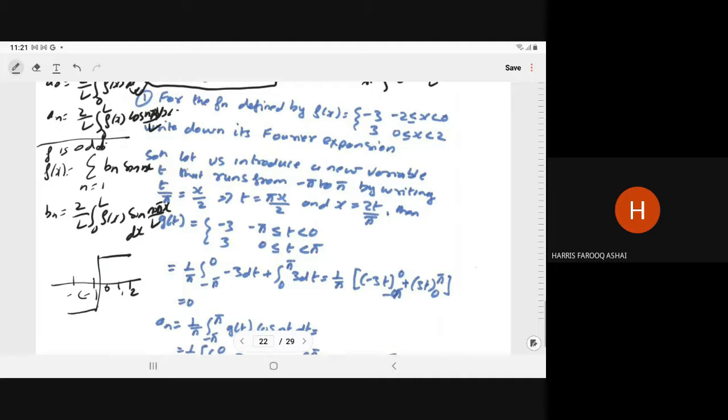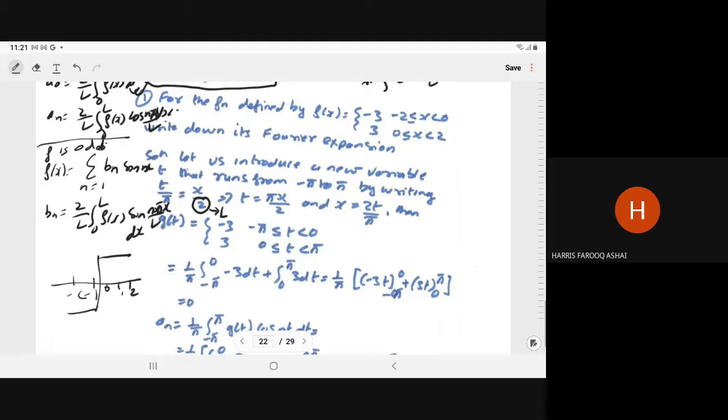So we know that let us introduce the new variable t that runs from minus pi to pi, in such a way that t upon pi is equal to x upon 2, whatever the length, that is the L. So it will give you t is equal to pi x upon 2, or x is equal to 2t upon pi.